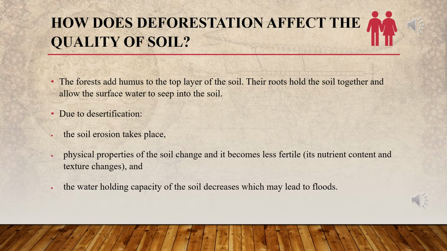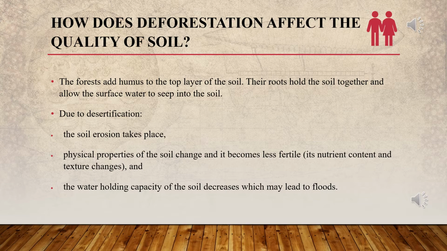Next is how does deforestation affect the quality of soil? You all are aware about humus. Humus is provided by dead plants and animals. But if there are no plants and no animals, then from where are you going to get this humus? The forest adds humus to the top layer of the soil. Their roots hold the soil together and allow the surface water to seep into the soil. Due to deforestation, soil erosion takes place. Physical properties of the soil change and it becomes less fertile.